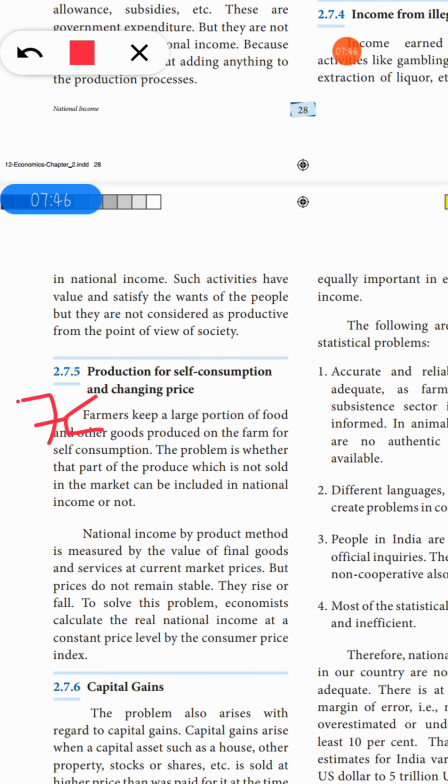And next point, the produce which is not sold in the market can be included in national income or not. Okay, so this is your answer. Okay, so this is your seventh question. And that's all. Your short answers are over.